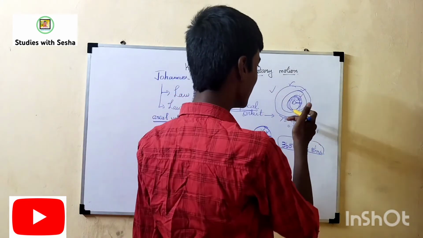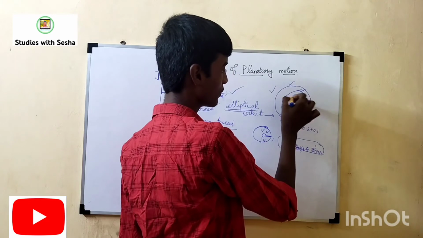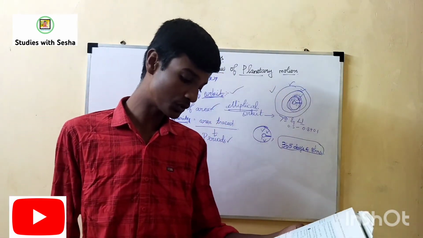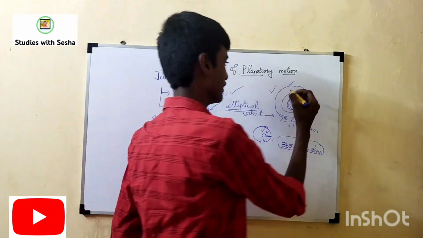I say once again, the square of the period of revolution around the sun of each planet is directly proportional to the cube of the semi-major axis.